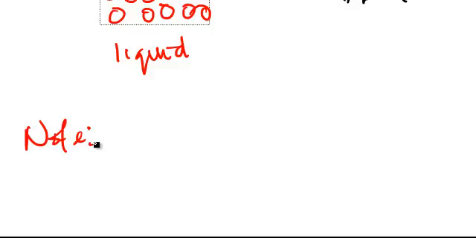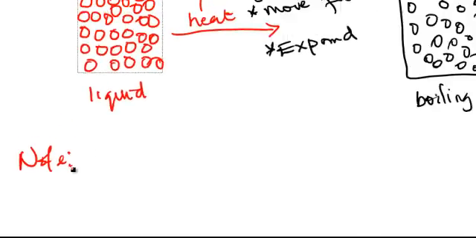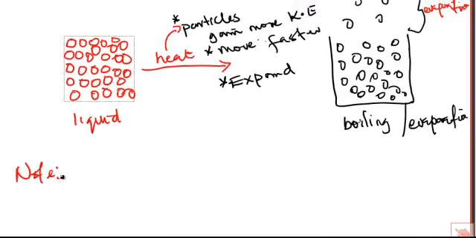So that's why if you drop some water on the floor, you leave it for maybe a few hours or maybe in a day, 24 hours, you will see that that water is no longer there, without boiling it. So the water had gotten enough energy.